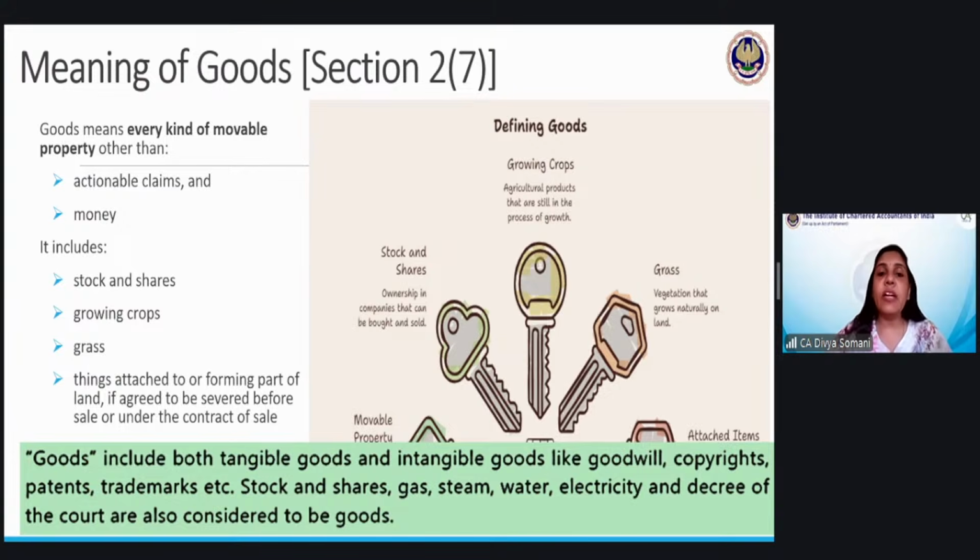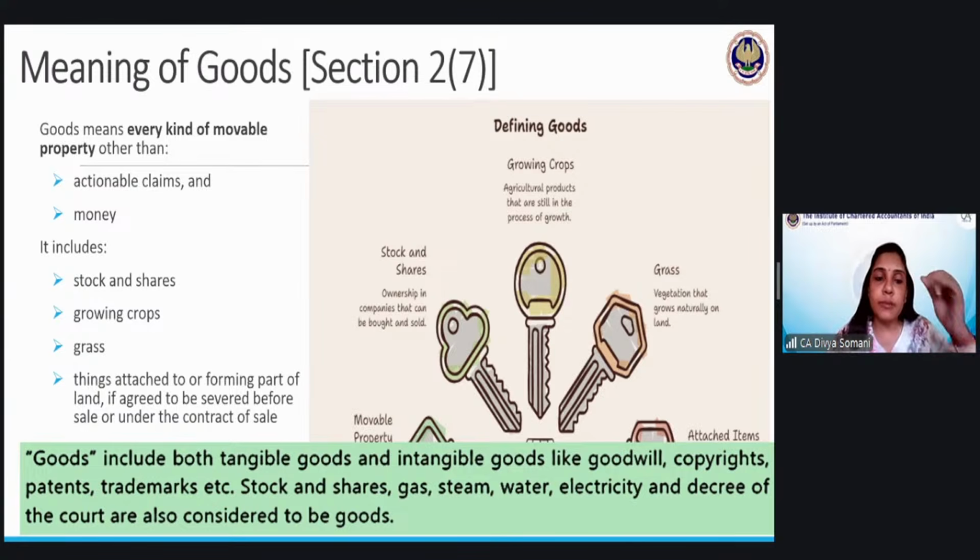And whenever he wants, he can recover it from the other party by any means, however he wants. So this actionable claim, on which I had the right to claim from the other person, I have transferred it to Mr. Ram. Since I have transferred it to Mr. Ram, it seems like it is a movable property, but it is specifically excluded from this particular thing.